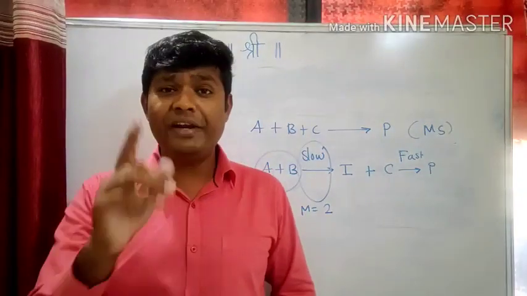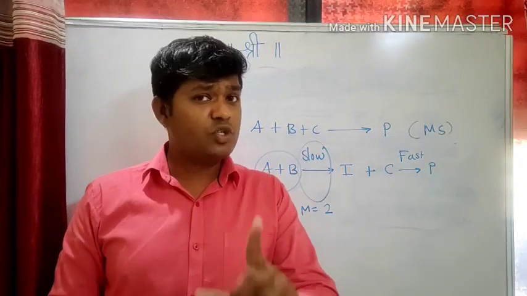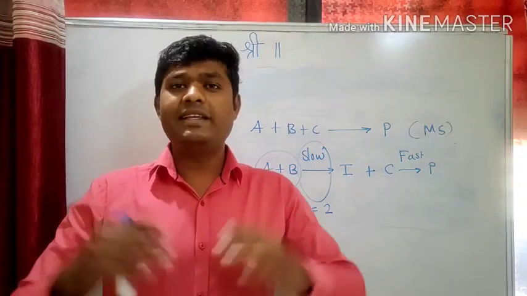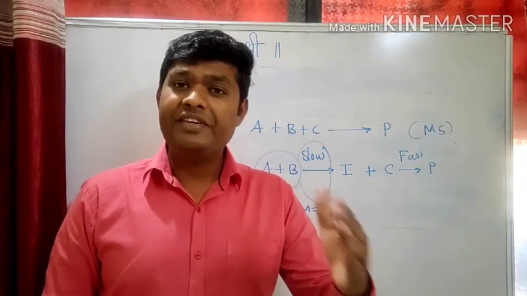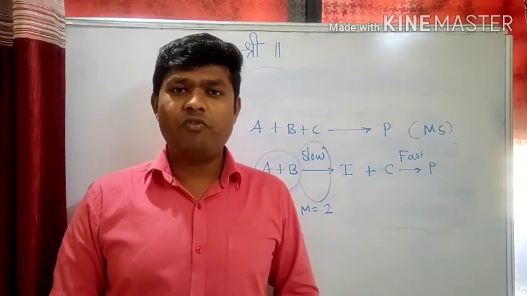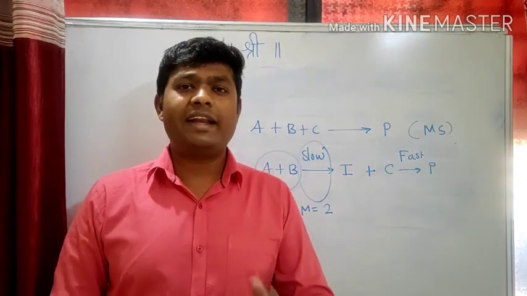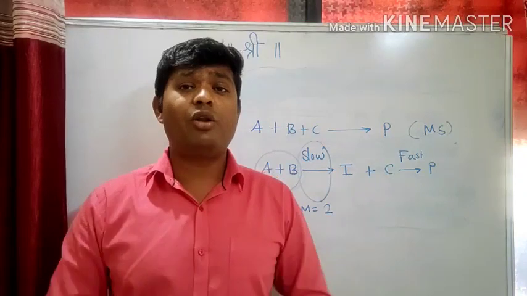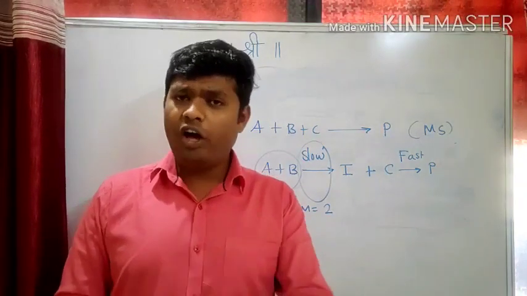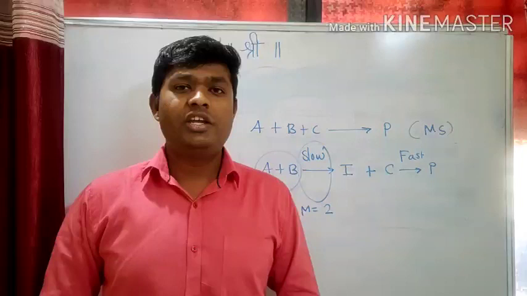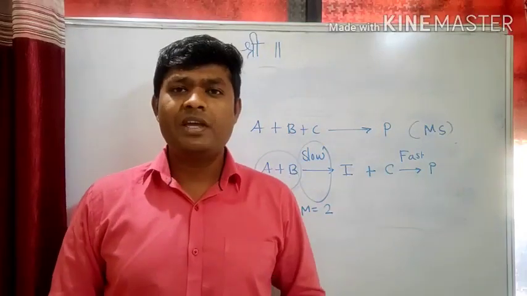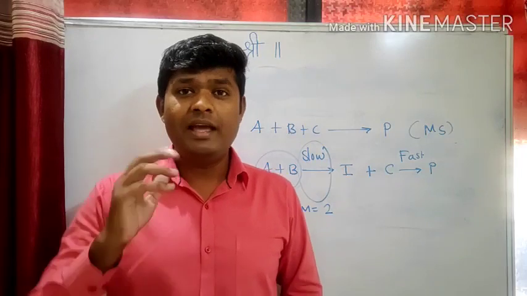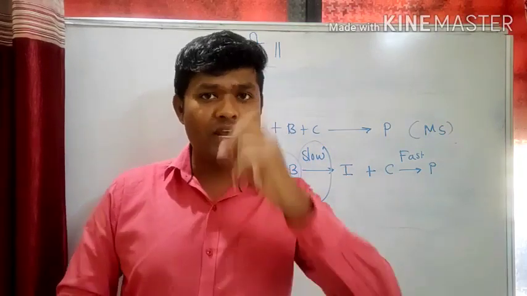So friends, to predict the molecularity of the reaction, first of all, you should know whether the reaction is a single step reaction or a multi-step reaction. If it is single step, directly look at the number of molecules involved. The number of molecules involved in that reaction will be the molecularity of the reaction. But for a multi-step reaction, you cannot say the molecularity by looking at the number of molecules. For that, out of many steps involved, you have to predict which one is the slow step, and by looking at the number of molecules involved in that slow step, you can guess the molecularity of the reaction. Let us take two more examples.